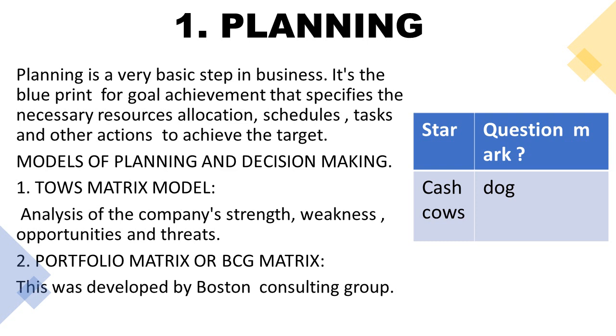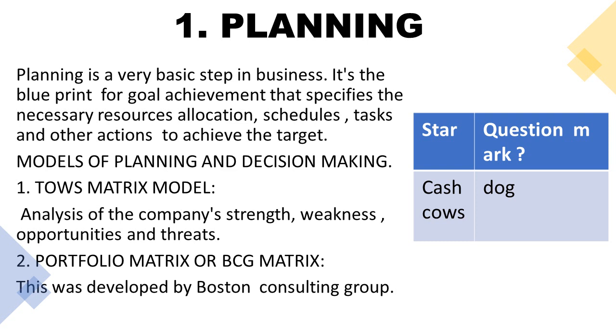Next, the portfolio matrix or BCG matrix. BCG is Boston Consulting Group, because they developed it, and because of that it is called the BCG matrix. In this matrix, first they said that we need to understand our situation. They divided the situations into 4 categories: stars, question marks, cash cows, and dogs. First, we need to study all 4 situations, to know which situation we belong to. According to that, we need to plan.